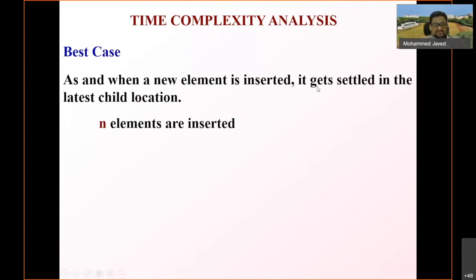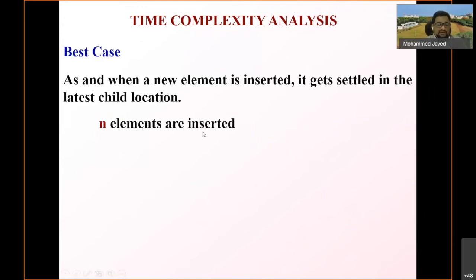inserted, in the best case it gets settled in the latest location. So this would happen when the elements are already in sorted order, sorted in decreasing order. Then that would be the best case for this particular algorithm.